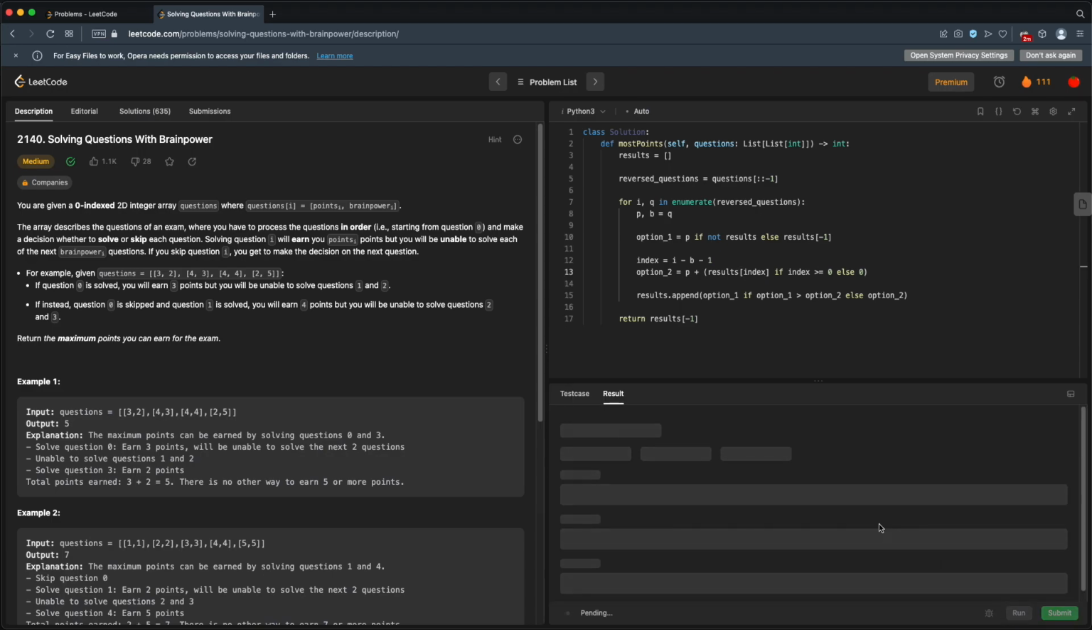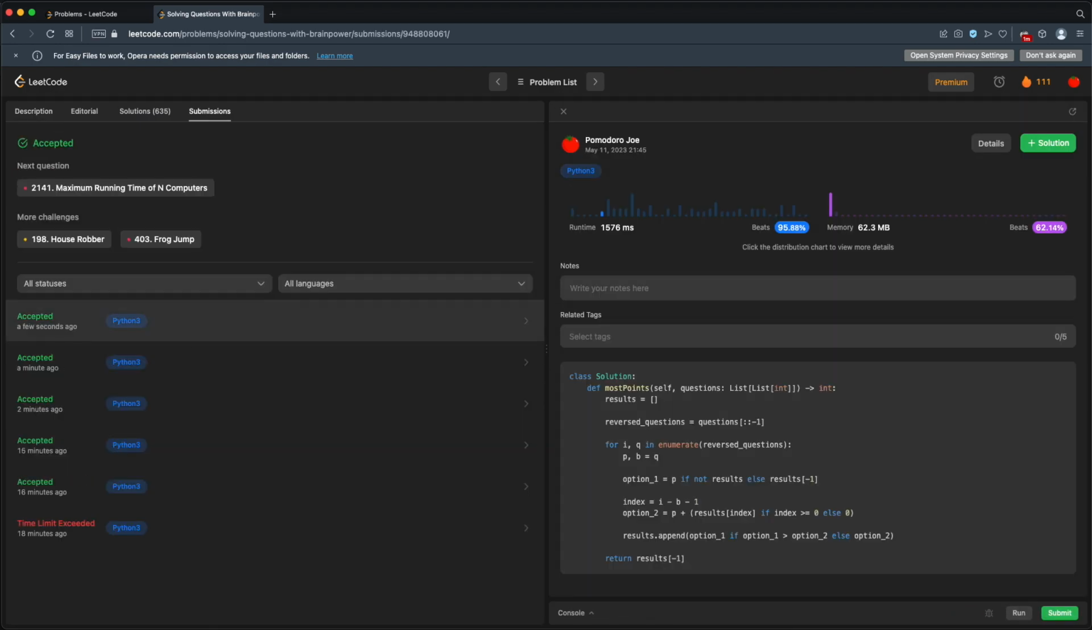Let's see if that still works. I'm looking for a small gain here. Let's see if we can get a 93%. And we're at a 95% for runtime and a 62% for memory. That is a win in my book, and we are out of time.